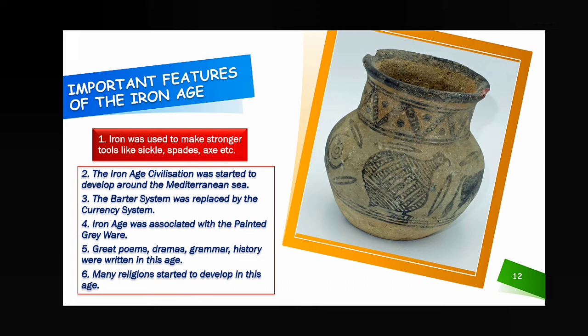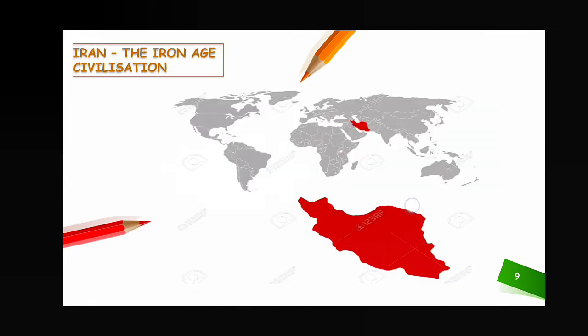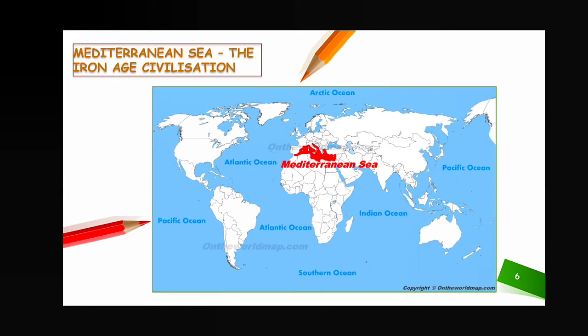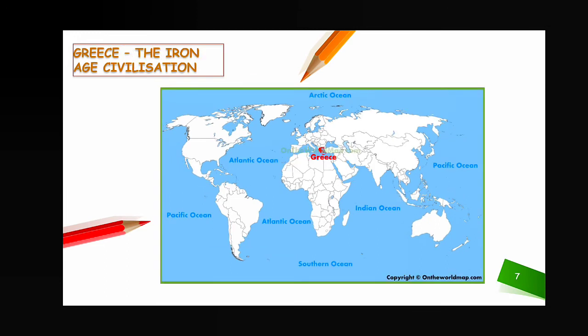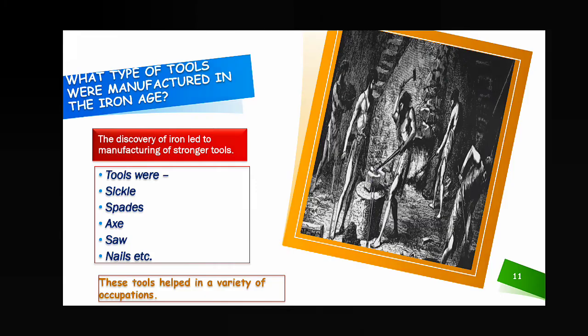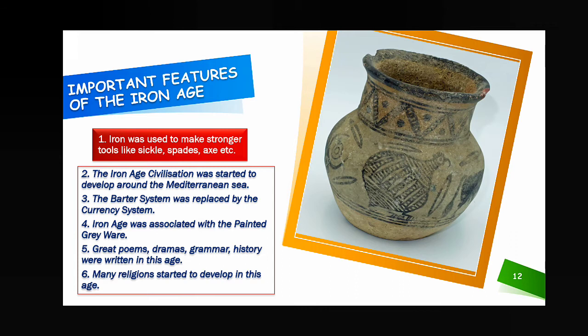And second, the Iron Age civilization started to develop around the Mediterranean Sea. This thing we have already seen. Again check it through the map. So the Mediterranean is the region where the Iron Age civilization mainly developed, around the Mediterranean Sea. This is written in this point. Now come to the next. The barter system was replaced by the currency system.